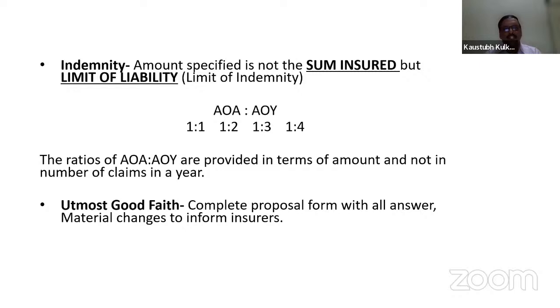So material changes must be informed to insurers. This is a very important point under this principle of utmost good faith. Suppose the chemical manufacturing unit is manufacturing goods which are above 32 degrees centigrade or maybe more than that. That means as per our insurance terms, those are non-hazardous goods or some such category of goods.